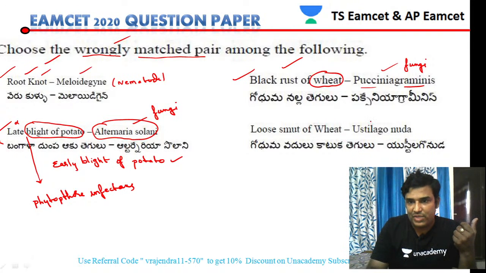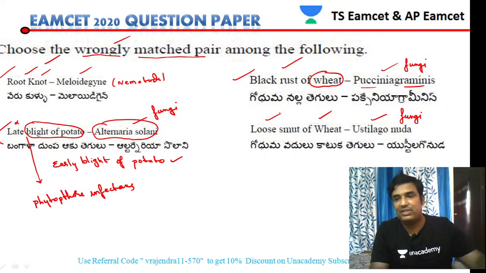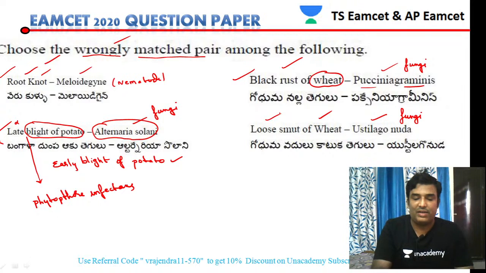Then similarly, you see Ustilago. No doubt it is also a fungus. It is causing a disease in wheat, so this is the right statement. It is causing loose smut of wheat. This is the name of the disease.